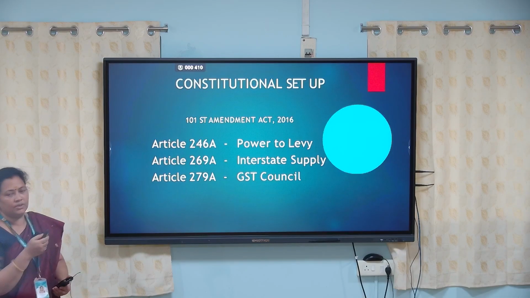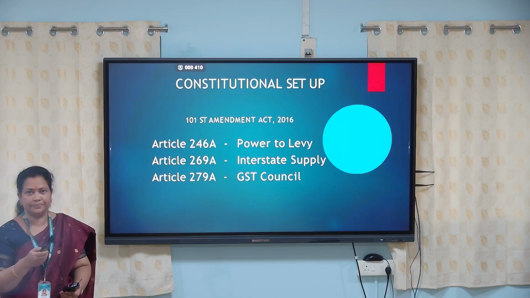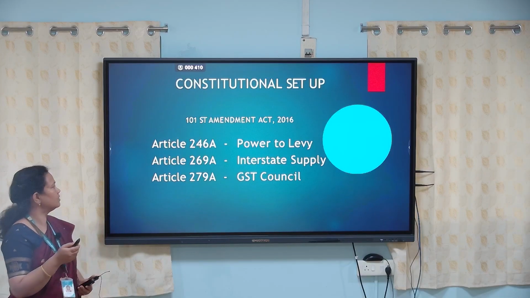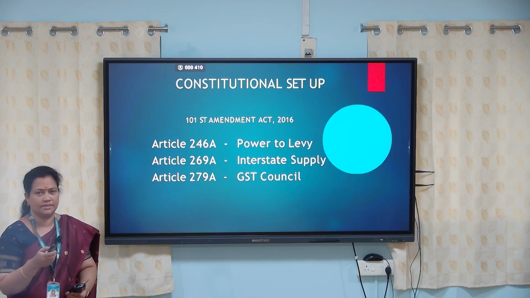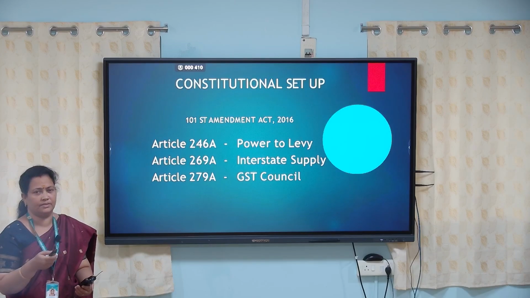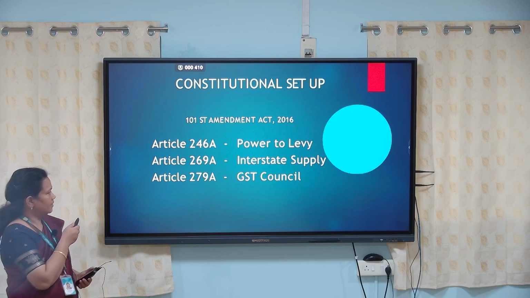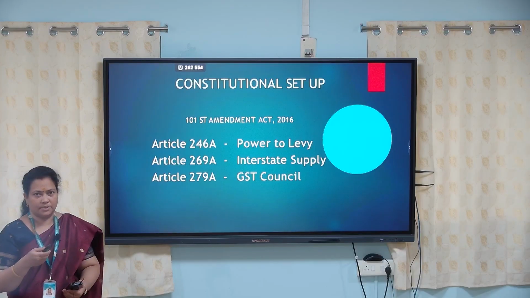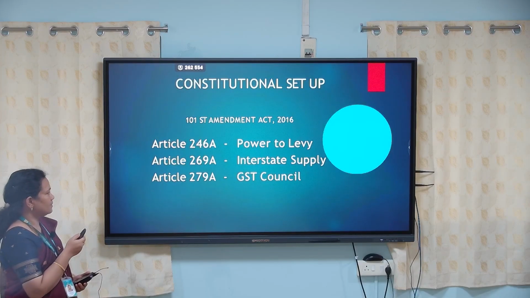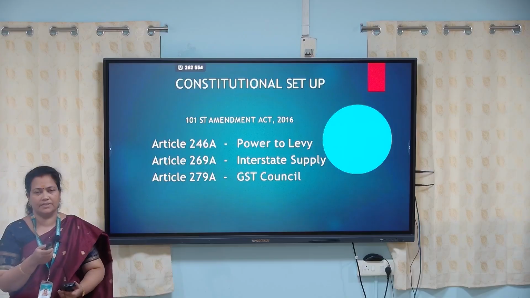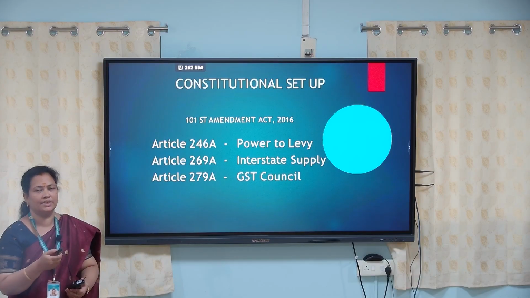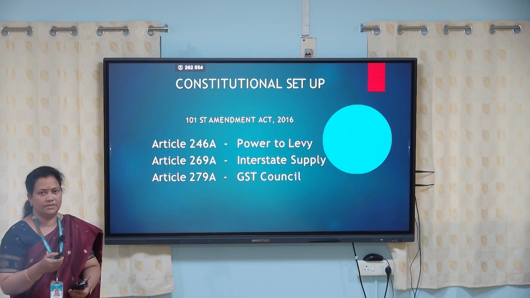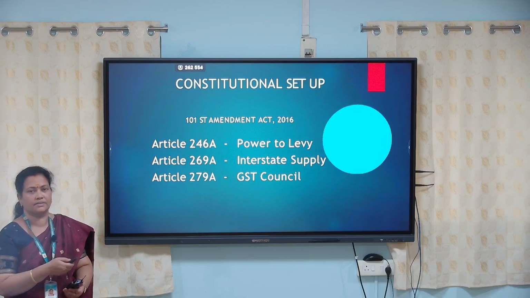And next one is about the Article 269A. 269A is about the interstate supply. So by interstate supply, what we mean is the transaction, the supply of services or goods between the states. So Article 279A states about the GST Council. So this GST Council is the regulatory body or the constitutional body, the governing body, which deals with the affairs of the GST, that is goods and services tax.